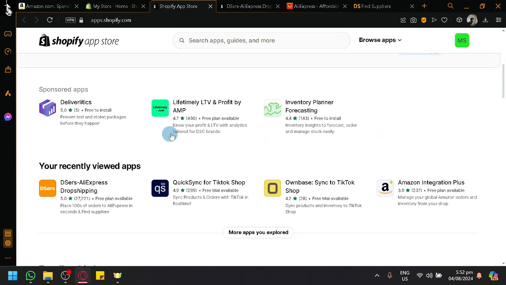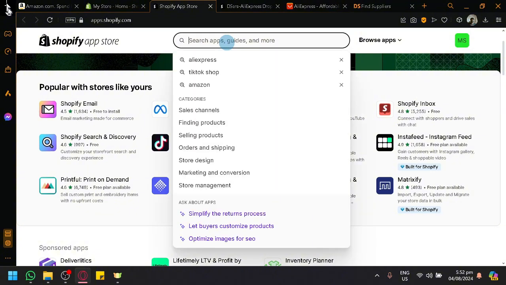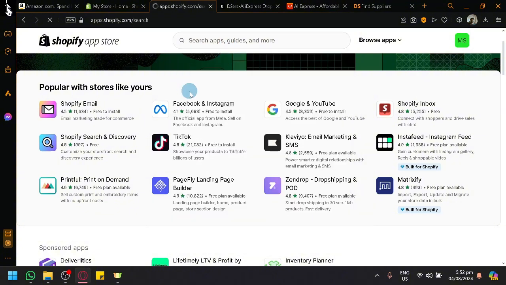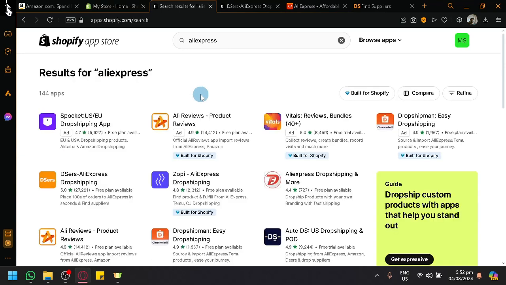So what we're going to do is simply search in our search bar over here, AliExpress. There we go. Which will then display all the different applications related to AliExpress. There's a lot of different applications, a total of 144. And the one that we want over here is called Deezers.